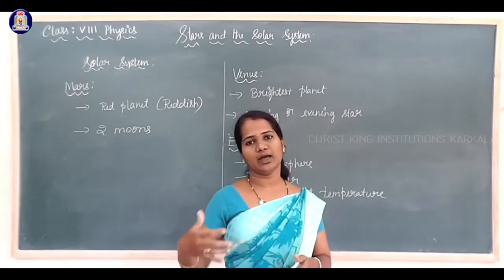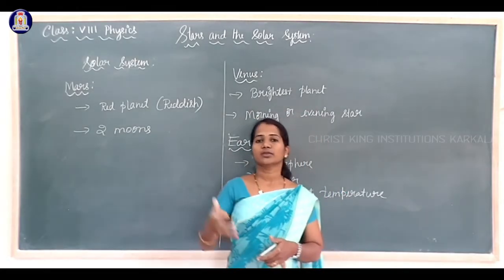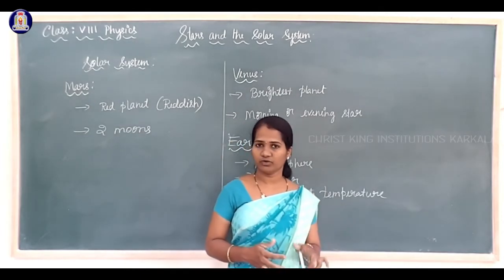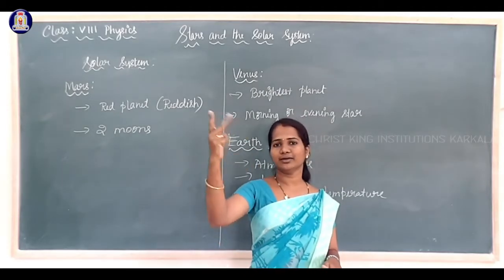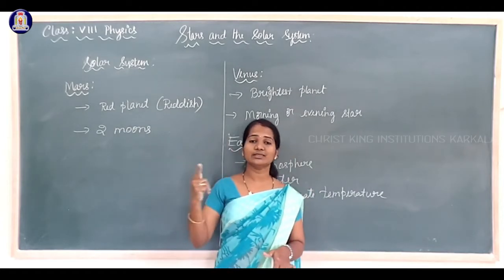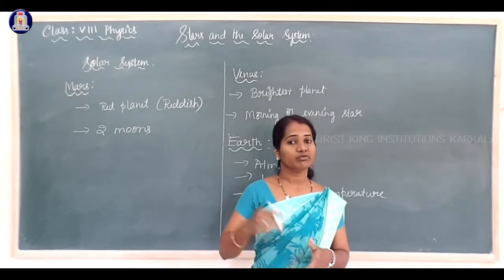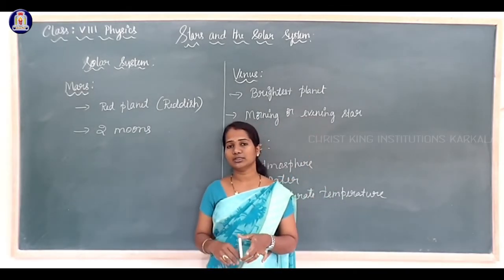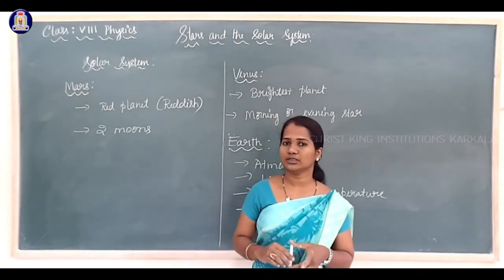As I told, there are four planets called inner planets. Which are the four planets? Inner planets: Mercury, Venus, Earth and Mars. Earth is present between Venus and Mars. So which planet is nearer to Earth, Venus or Mars? The planet which is nearer to Earth is Venus, not Mars.